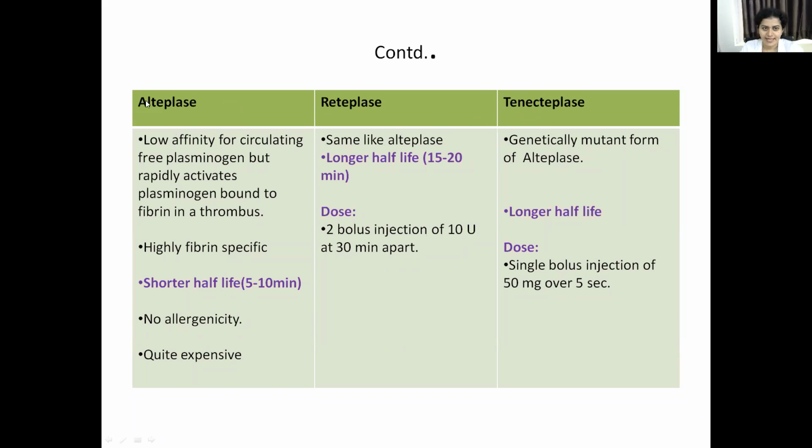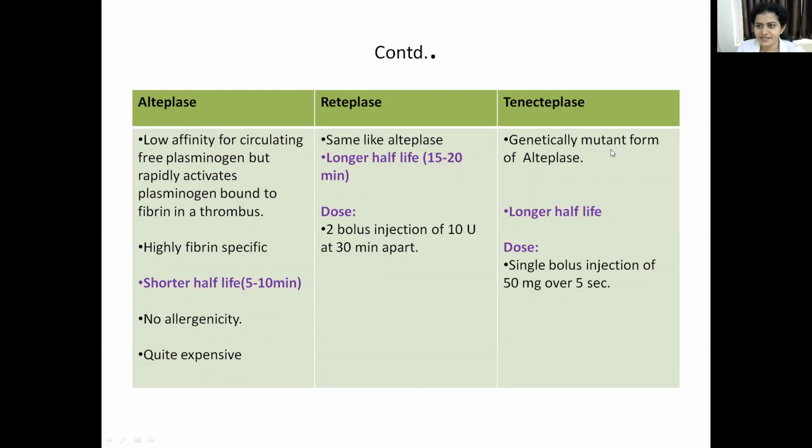Okay. So alteplase: as I told, these drugs mostly activate the plasminogen which is bound to fibrin in a thrombus. It will have no action on the circulating free plasminogen. And so they are called highly fibrin specific. It has a short half-life, that is 5 to 10 minutes, no allergic activity, and is expensive. Reteplase is the same as alteplase, only it has a longer half-life. Here it is a short half-life, 5 to 10 minutes. Here it is 15 to 20 minutes. And the dose is 2 bolus injections of 10 units 30 minutes apart.